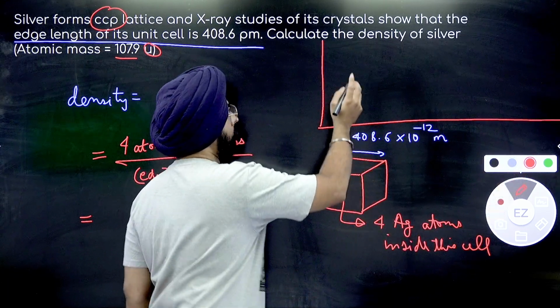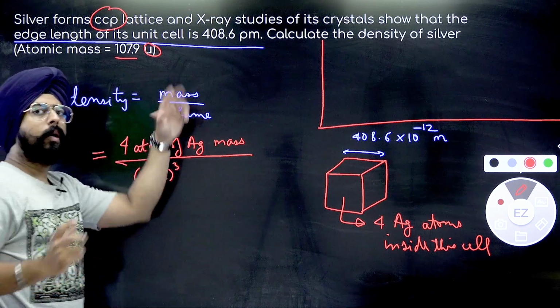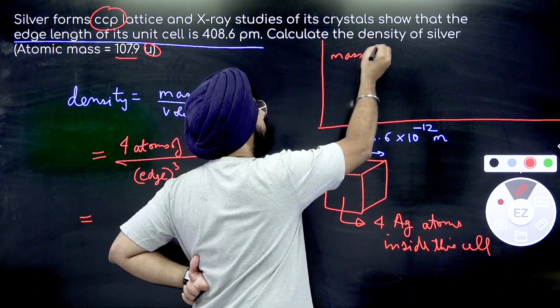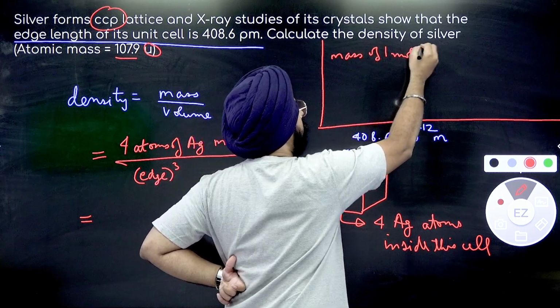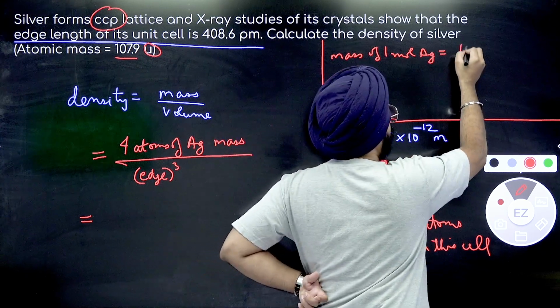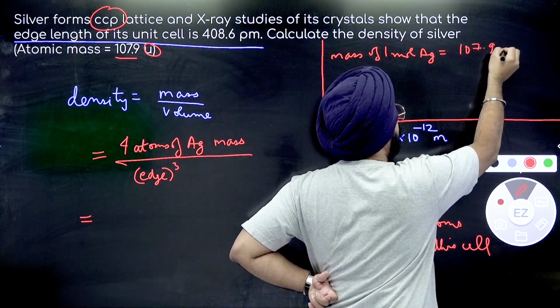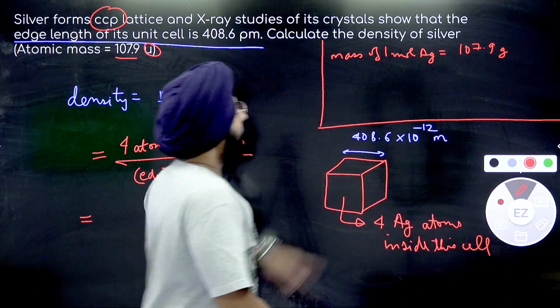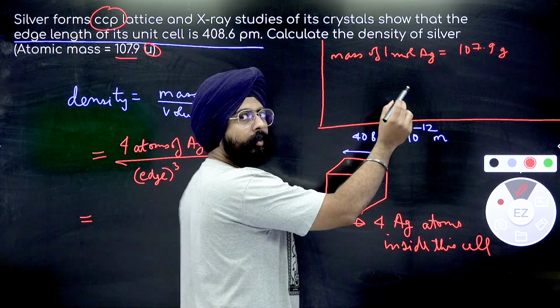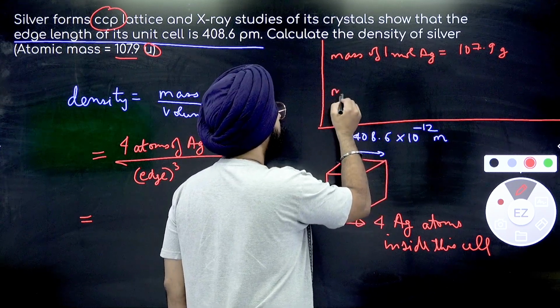Okay. This is for 1 atom, but again, if you remember the mole concept, mass of 1 mole of silver will be equal to how much? 107.9 grams. If mass of 1 mole silver atoms is this much, how much will be the mass of 1 silver atom?